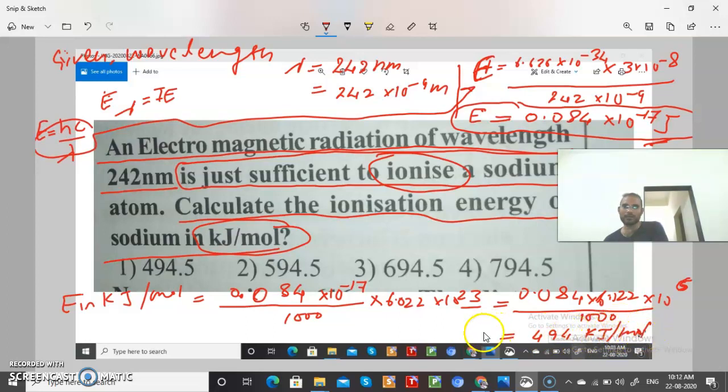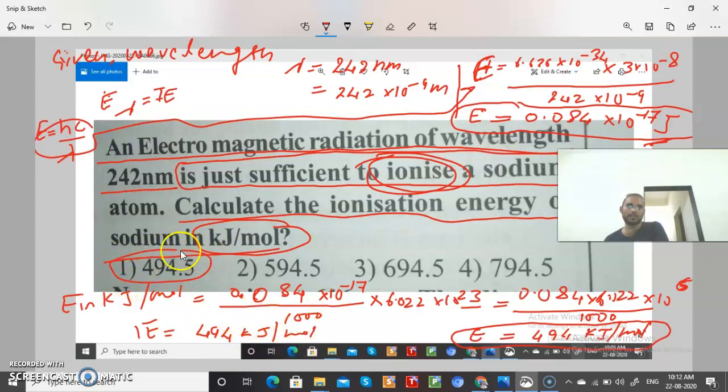This is very simple. This much energy is coming in kilojoule per mole, and they are already saying this energy is the ionization energy. Whatever the wavelength energy is coming is just equal to the ionization energy. So ionization energy is equal to 494 kilojoule per mole. Now check with the options. Option number one is the correct option, 494 kilojoule per mole is given.